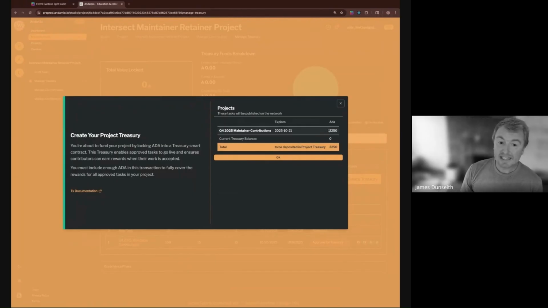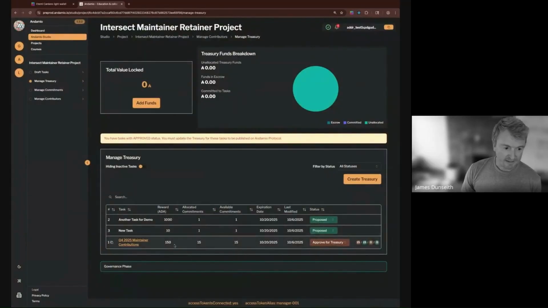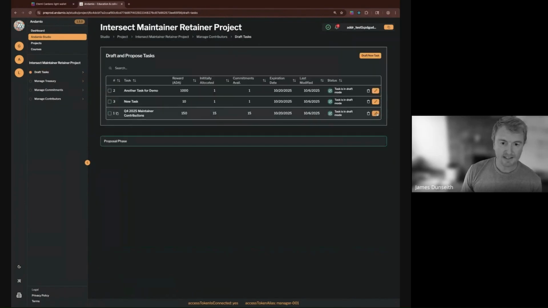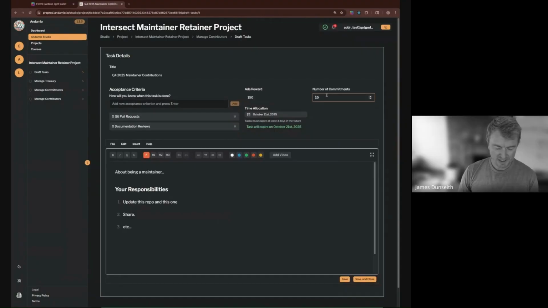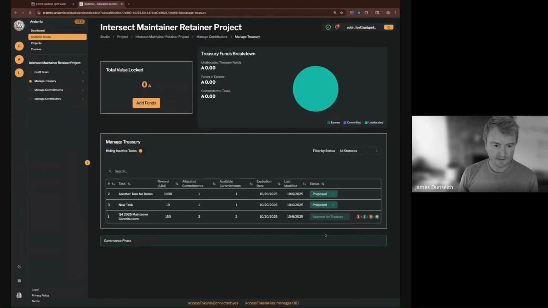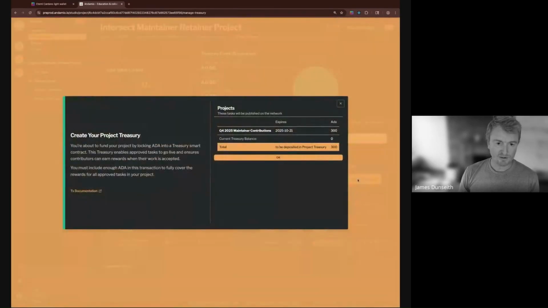Additionally, I'm going to need to deposit the amount of ADA that it would require to meet this commitment 15 times. Ooh, actually, I don't want to put all those funds in a treasury yet. So let's go back to the draft tasks. Let's edit this. And let's just say this commitment works twice instead. So I have less of an upfront commitment here. That looks better. Let's approve it. And now let's create the treasury.